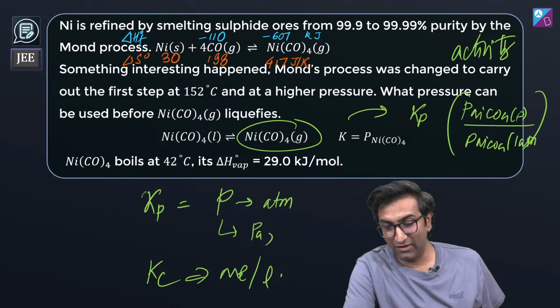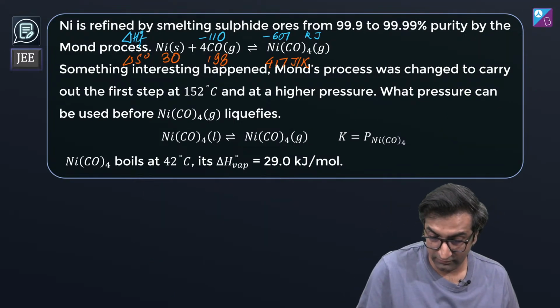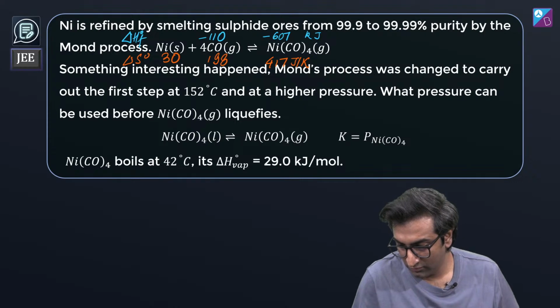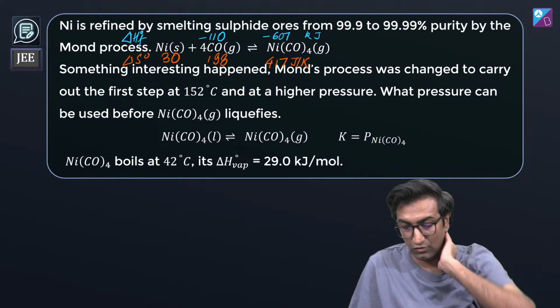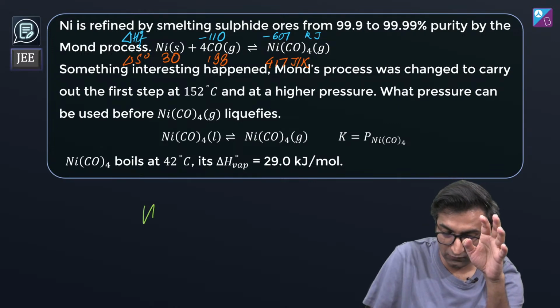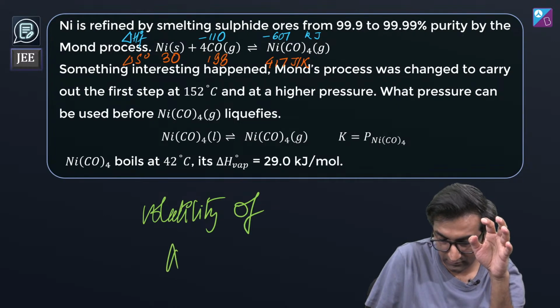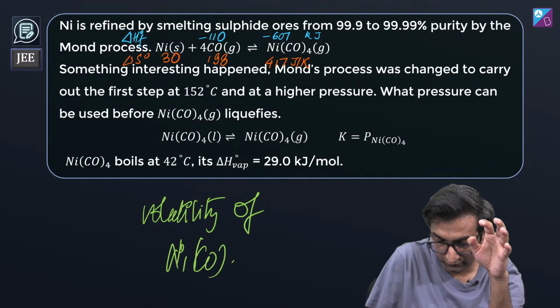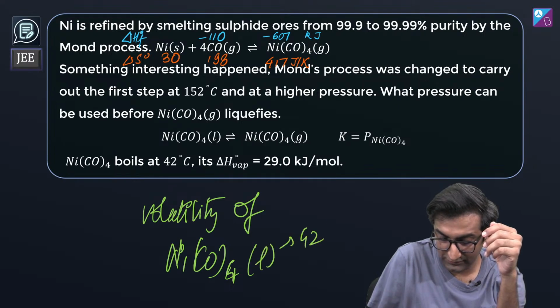Thank you. Anyway, this was it, man. This was it from me. I hope you enjoyed this. Couple of questions that we got from you. So that's the thing, right? So Mond's process, it depends on what? Volatility of NiCO4, which is a liquid at 42 degrees Celsius.